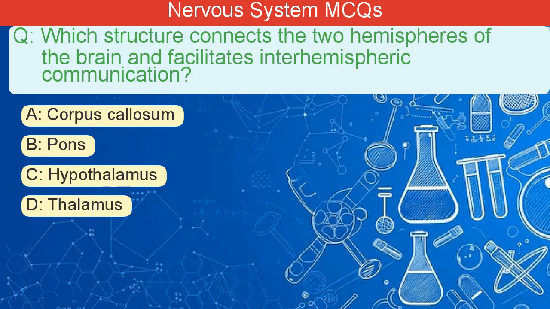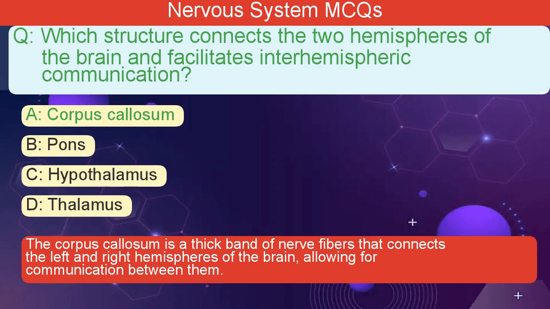Which structure connects the two hemispheres of the brain and facilitates interhemispheric communication? A. Corpus callosum. B. Pons. C. Hypothalamus. D. Thalamus. The correct answer is A. The corpus callosum is a thick band of nerve fibers that connects the left and right hemispheres of the brain, allowing for communication between them.